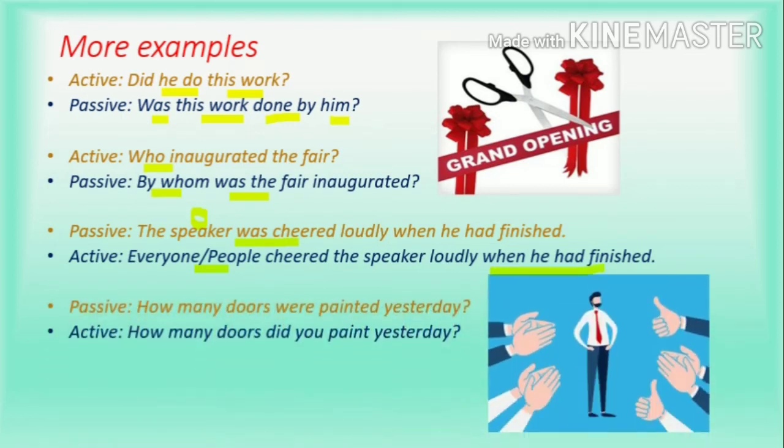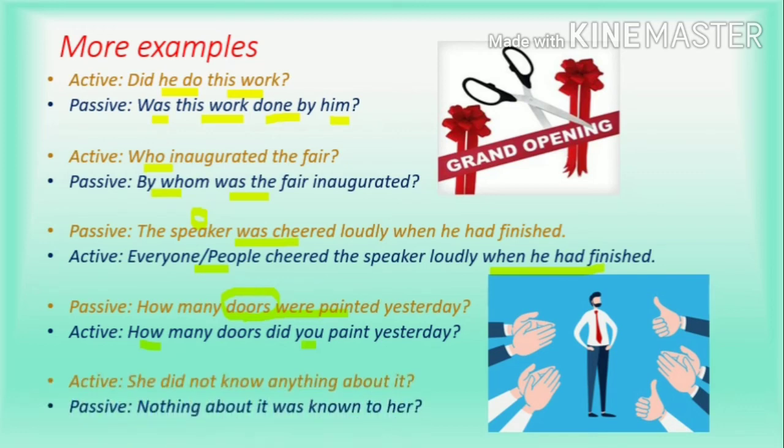Now the next sentence: how many doors were painted yesterday? Object is the doors. The doors were painted. Now subject is not mentioned. To maintain the interrogative form, you put how again in the front. How many doors did you paint yesterday? So the subject is you.